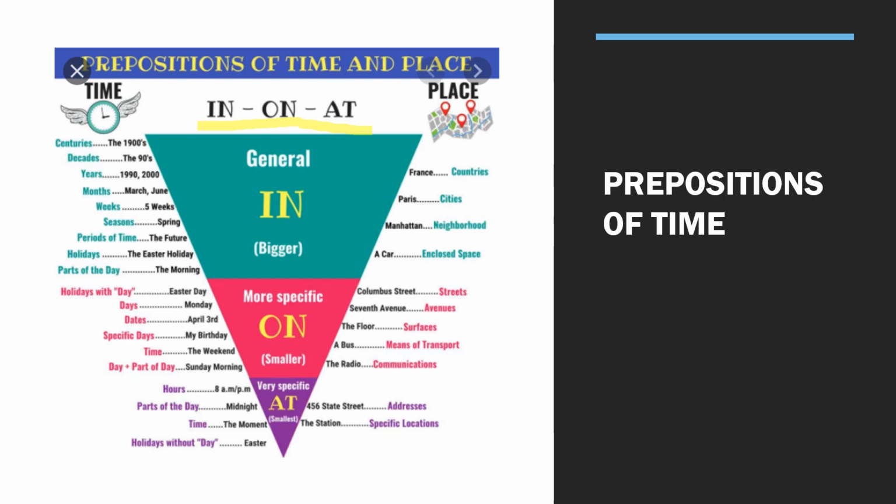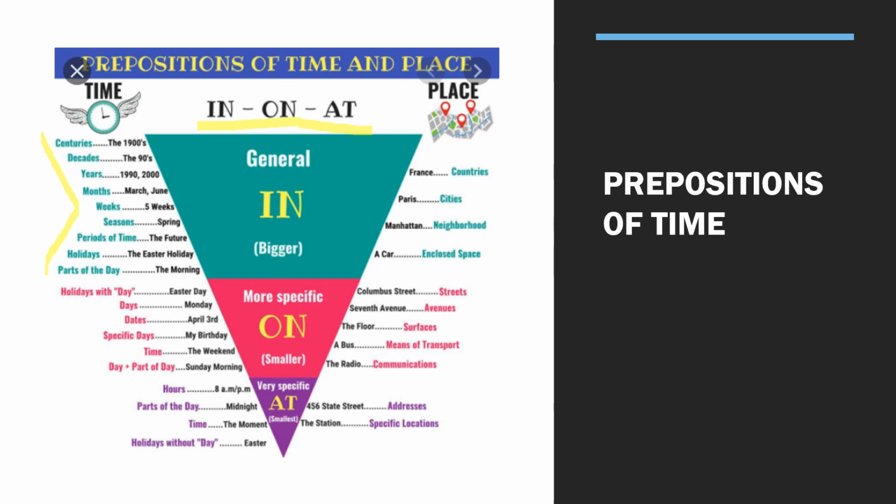Here we are going to check the green words, because all of them can be used with the preposition in, which means it's something bigger, more general, like centuries or decades or years. For example, I was born in 2003. I graduated from Escuela Politécnica in 1999, for example. That's general. So that's why we are going to prefer to use in.